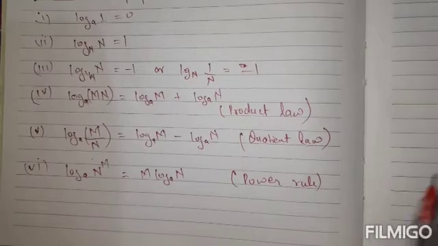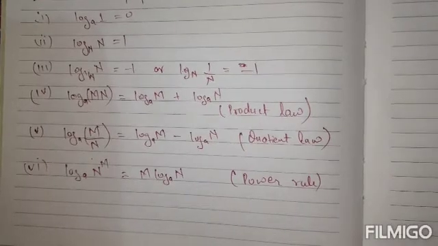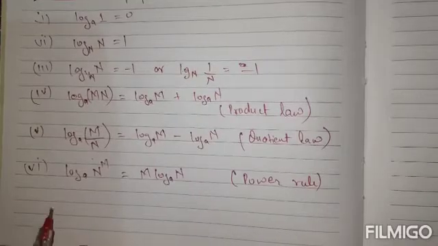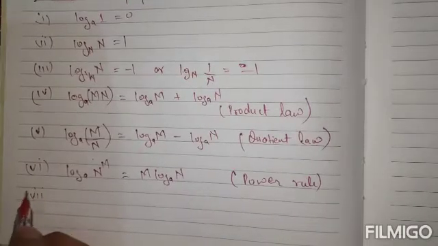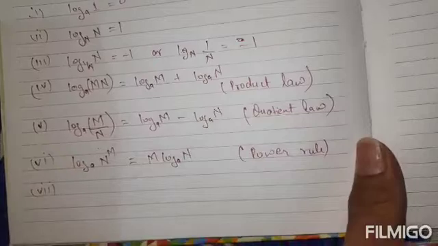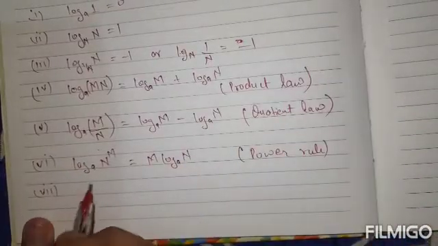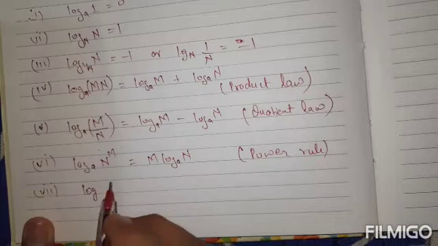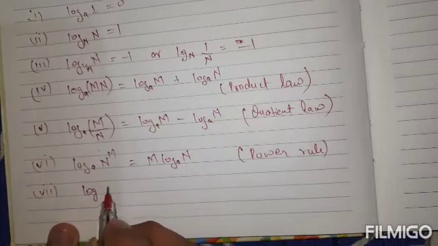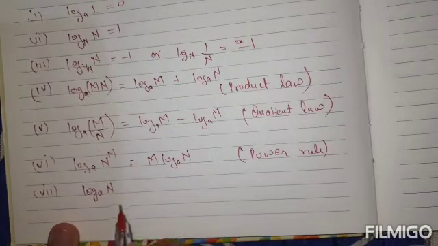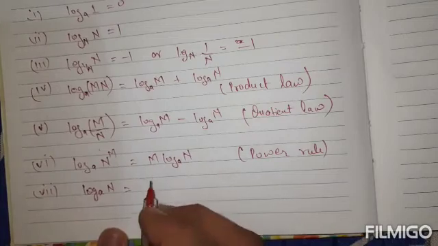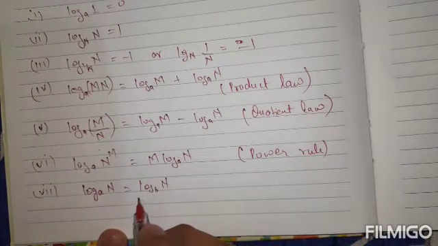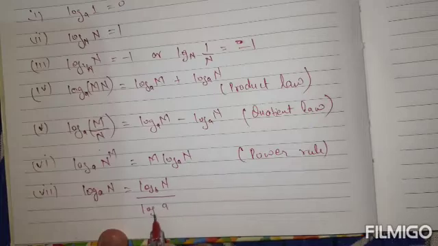Then there are a few more properties. This is the power rule. One more property is called the base changing rule. Let's discuss that. The base changing rule is, suppose there is a logarithm of a number n to the base a, then it can be expressed as log n to the base b upon log a to the base b.